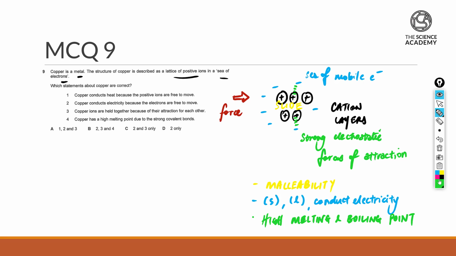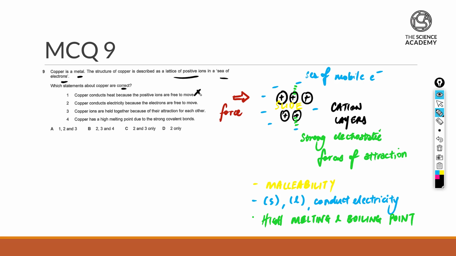So investigating the options that were given, looking at what is actually correct. Copper conducts heat because the positive ions are free to move. Now the conductivity of heat of copper has nothing to do with the positive ions, but everything to do with the sea of mobile electrons. So 1 is actually wrong.